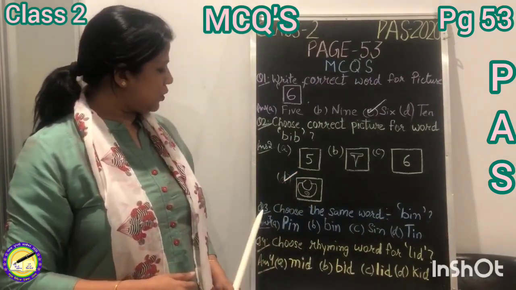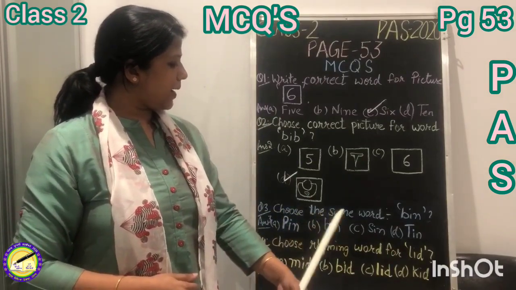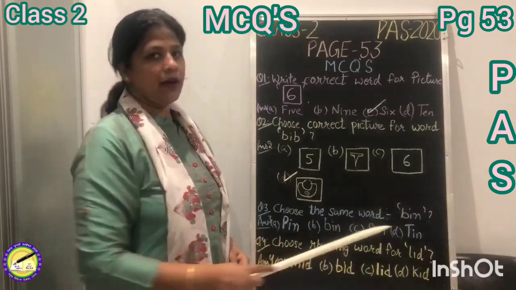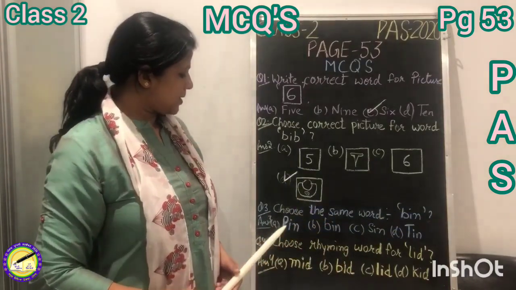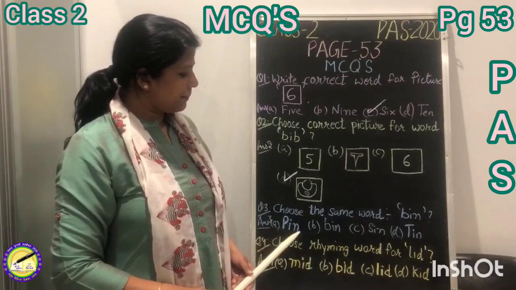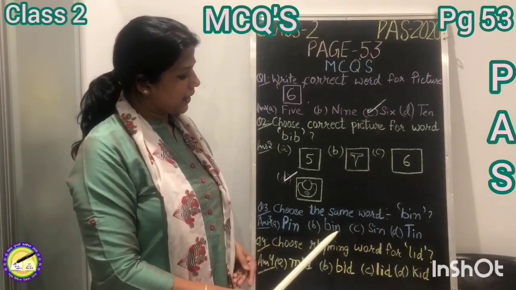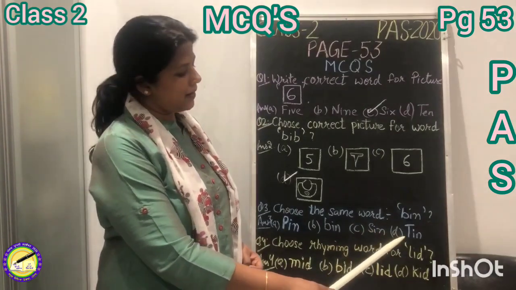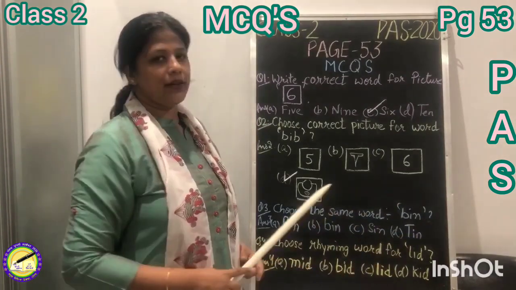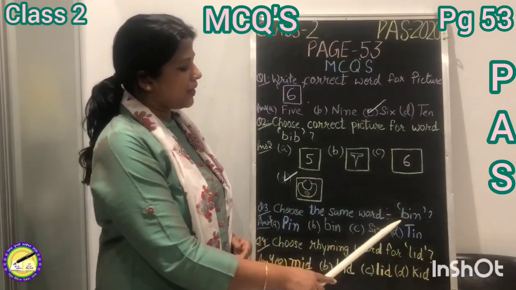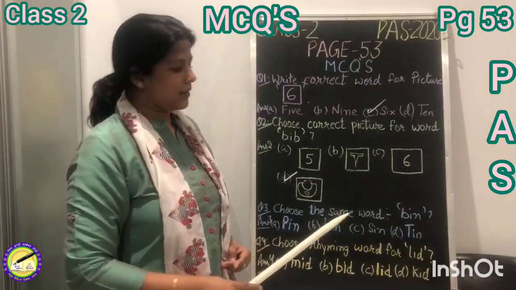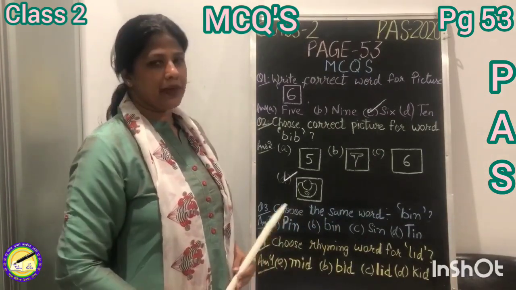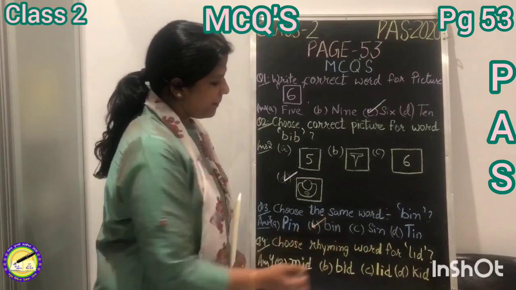Children, our third question is choose the same word. We have to choose the same word and the word is BIN bin and the options are A, PIN pin, B, BIN bin, C, SIN sin, D, TIN tin. Children, the word is BIN bin and the same word is written on option B, BIN bin. So we will put a tick on bin.